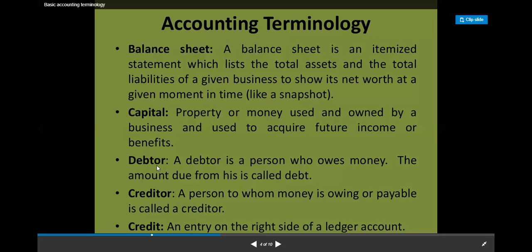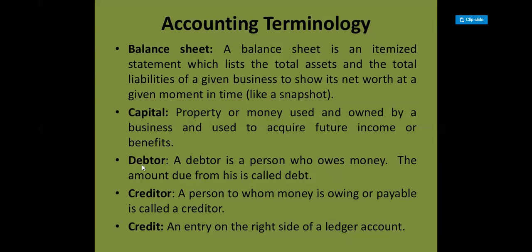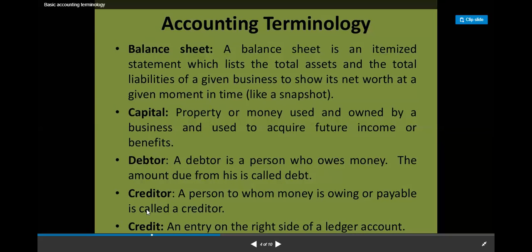Now next, moving towards this term, which we will normally use in our subject, that is debtor. Who is a debtor and who is a creditor? A debtor is a person who owes money. The amount due from him is called a debt.